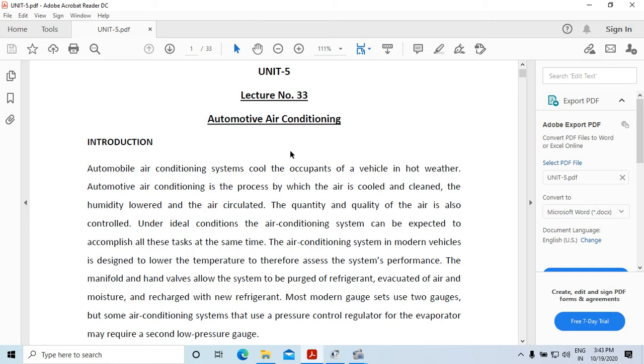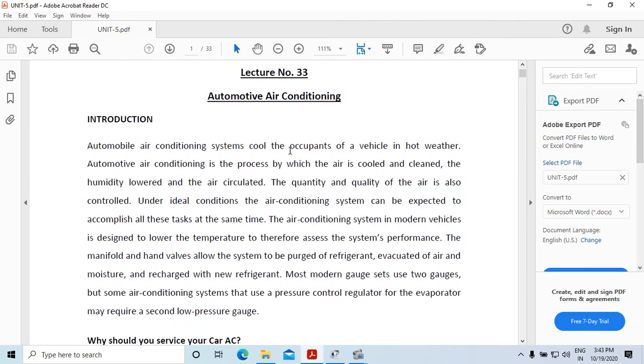The quantity and quality of the air is also controlled under ideal conditions. The air conditioning system can be expected to accomplish all these tasks at the same time. The air conditioning system in a modern vehicle is designed to lower the temperature and therefore assess the system performance.